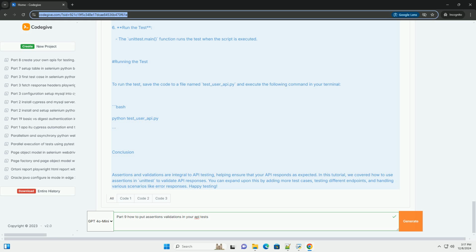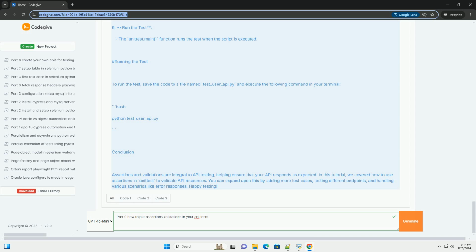Code example. Python. import requests. import unittest. class TestUserAPI(unittest.TestCase): base_url = "http://example.com/api/users" # replace with your actual API URL. def test_get_user(self): user_id = 1. response = requests.get(f"{self.base_url}/{user_id}"). # Assert the status code. self.assertEqual(response.status_code, 200, "Expected status code 200"). # Parse the JSON response. user_data = response.json().